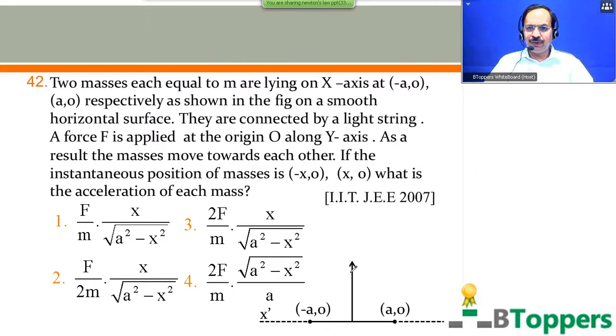Here this represents the direction of the force in the middle. It acts along y-axis, but here the xy plane is the horizontal plane. You have to assume that the force is applied in the horizontal plane, parallel to the horizontal surface. Come on, try this question. This question was also given in one of the previous IIT entrance examinations.